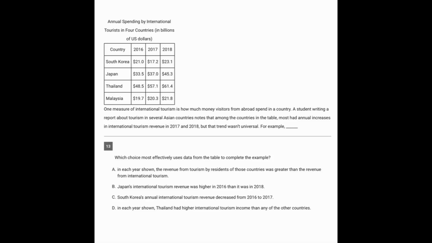Now going to question 13. Here we're being asked to use data from the table to complete the example. And what's the example? One measure of international tourism is how much money visitors from abroad spend in a country. A student writing a report about tourism in several countries notes that among the countries, most had annual increases in